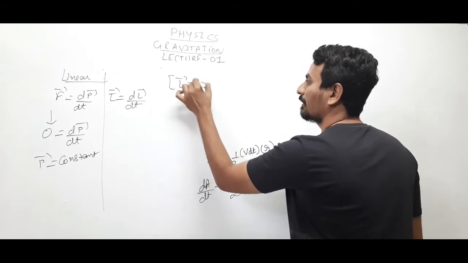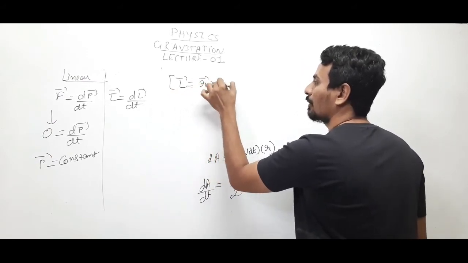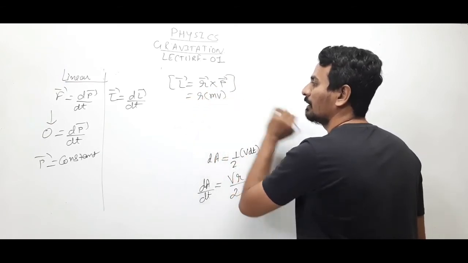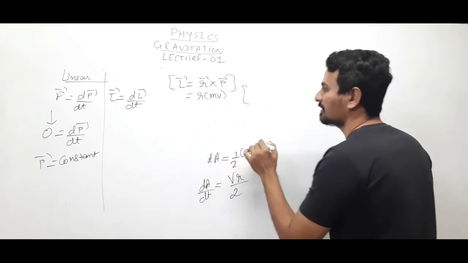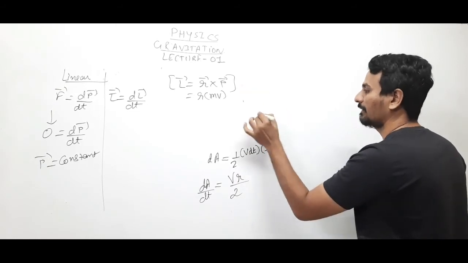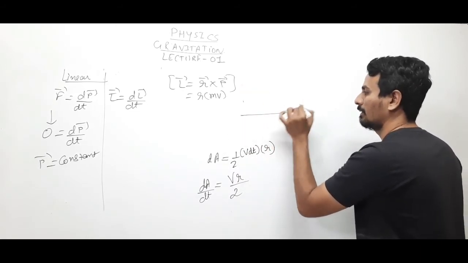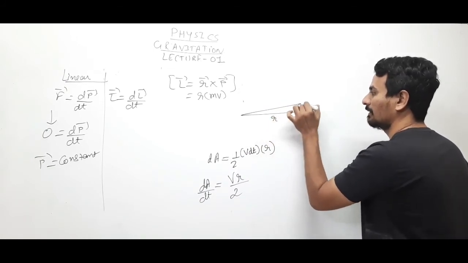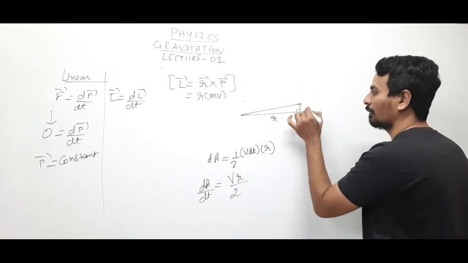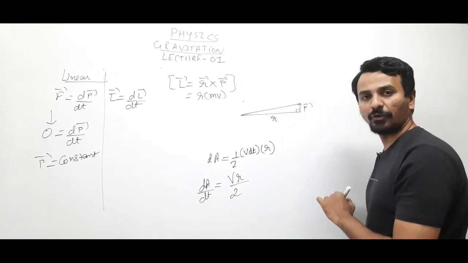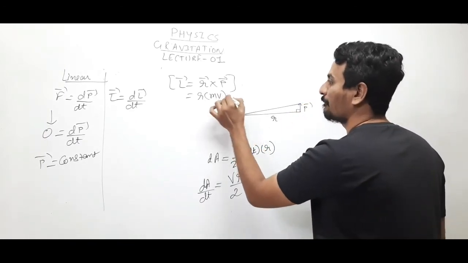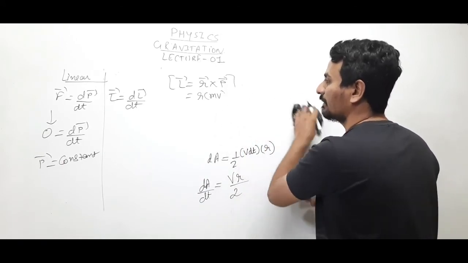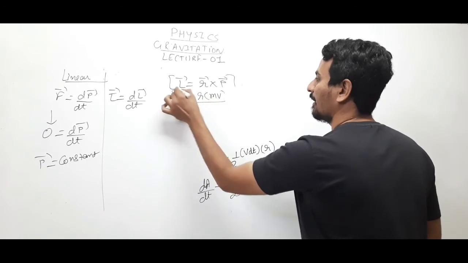L equals r cross p, that is r m v sin 90, since the angle is 90 degrees: the velocity, and hence the momentum, is perpendicular to r. Sin 90 is 1. So angular momentum is m v r.